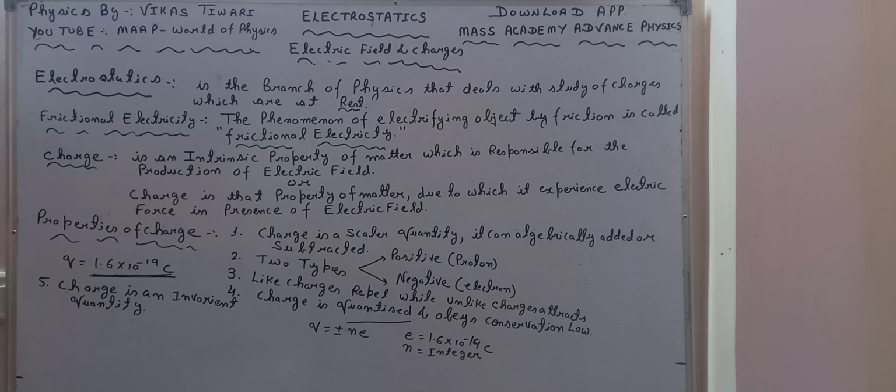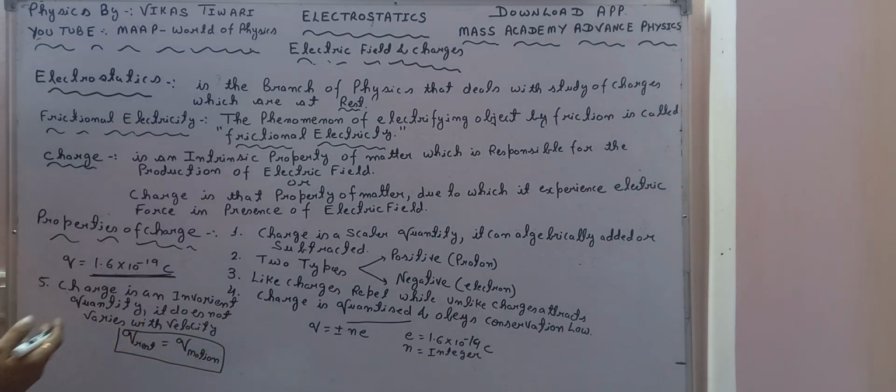It does not vary with velocity. It means it is not going to change with velocity. So we are saying q rest is equal to q motion. If charge starts moving, the value of charge will not change.